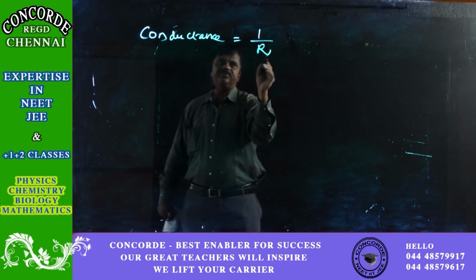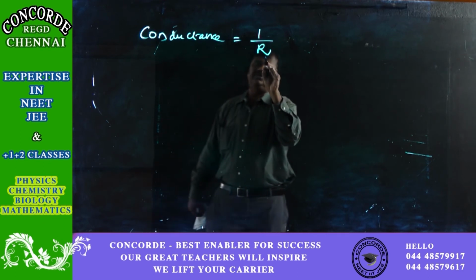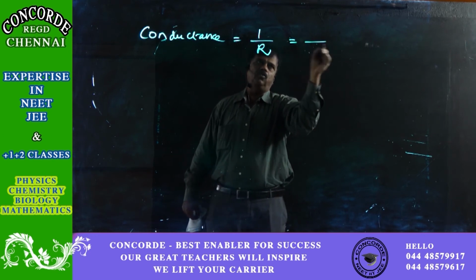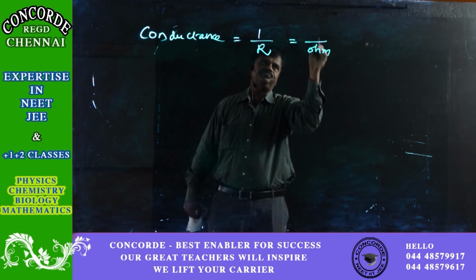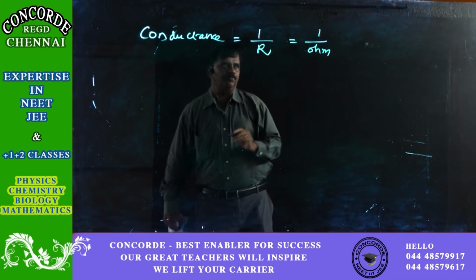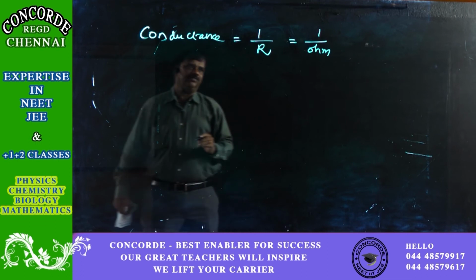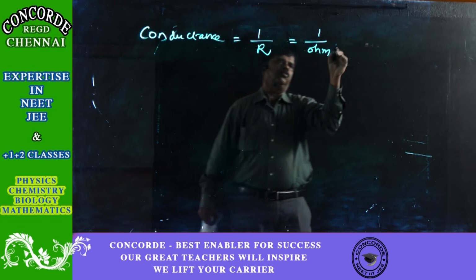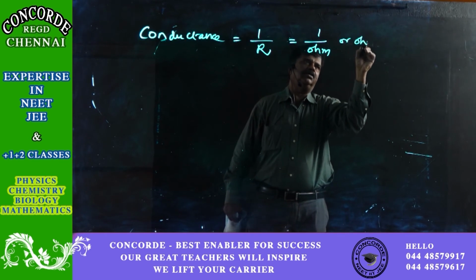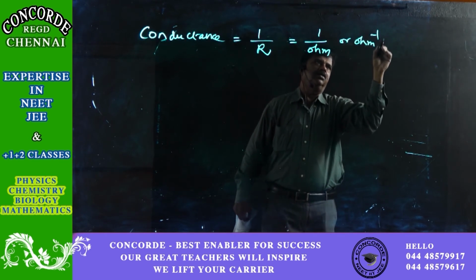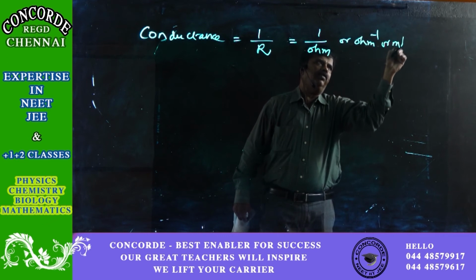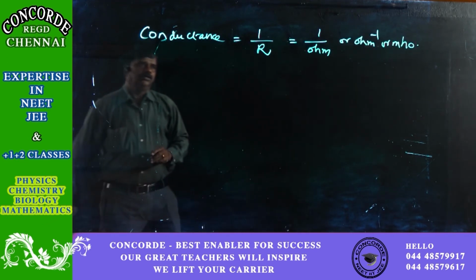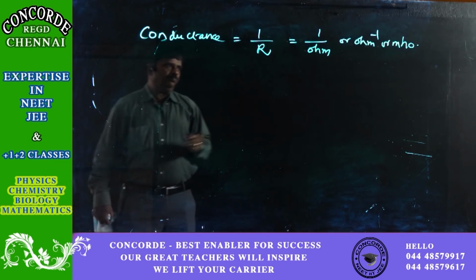So now, since we know the unit of resistance is ohm, this is 1 by ohm. Conductance is 1 by ohm or ohm inverse or mho. Okay. So the unit of conductance is mho.